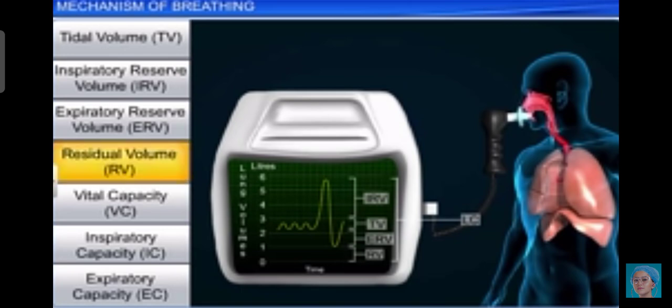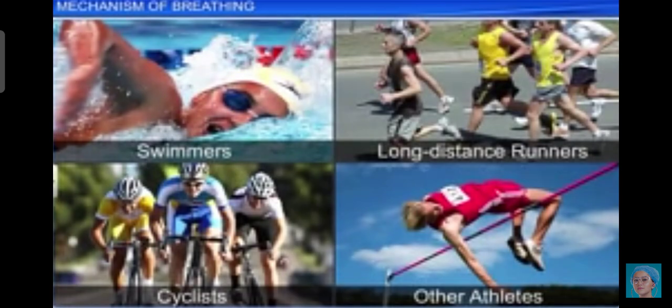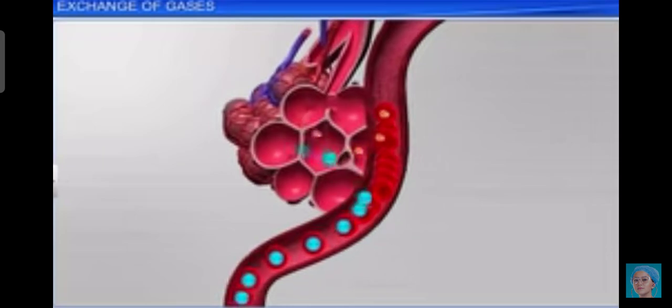So these are the different respiratory volumes and the capacities. Swimmers, long distance runners, cyclists, and other athletes can increase their respiratory volumes and capacities. Now we'll discuss the exchange of gases.